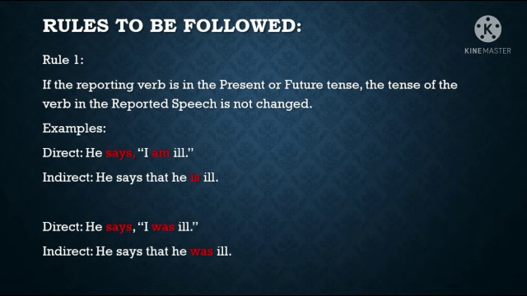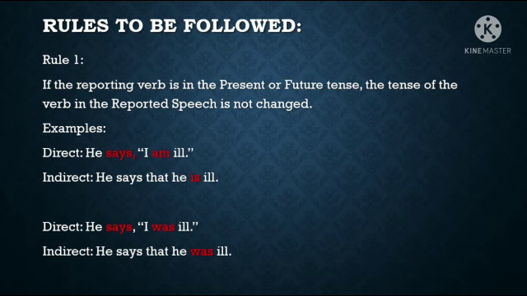But Rule 1 tells us that if the reporting verb is in the present or future tense, present means simple present, present continuous, present perfect, and present perfect continuous. Future means simple future, future continuous, future perfect, future perfect continuous tense.